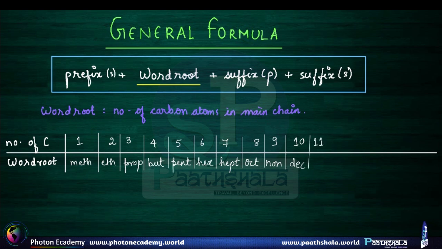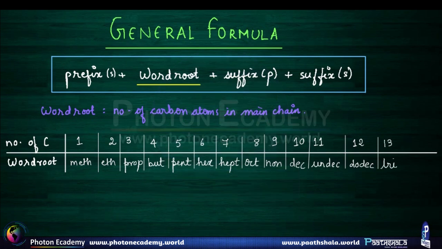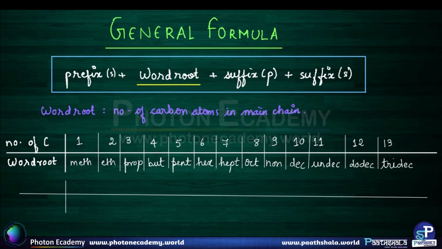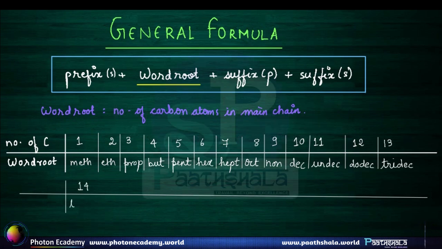For 11, it's undec. For 12, it's dodec. For 13, it's tridec. I'll continue this table down over here. So if it's 14, it's tetradec.